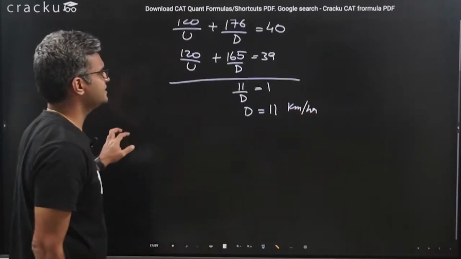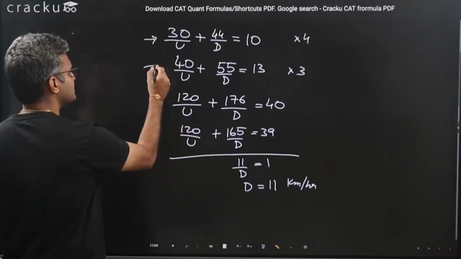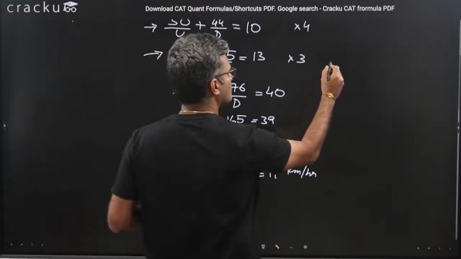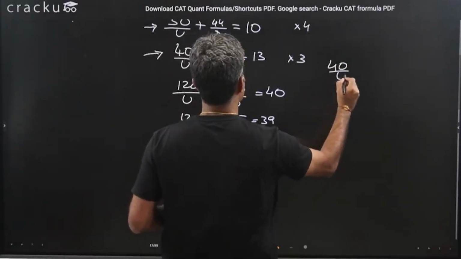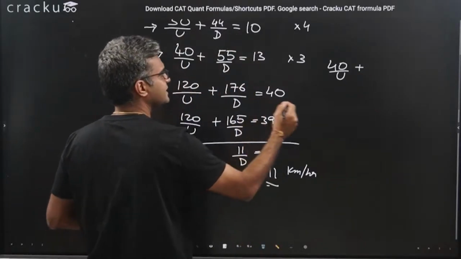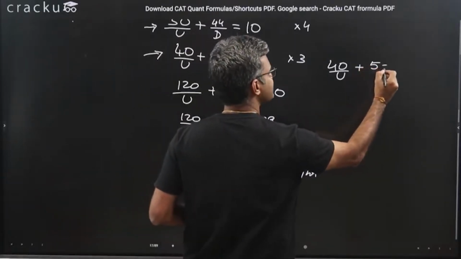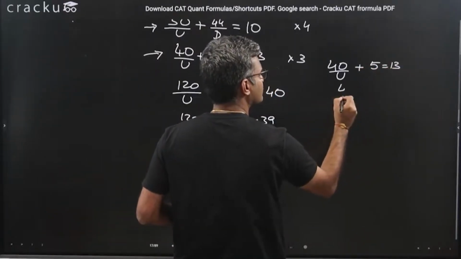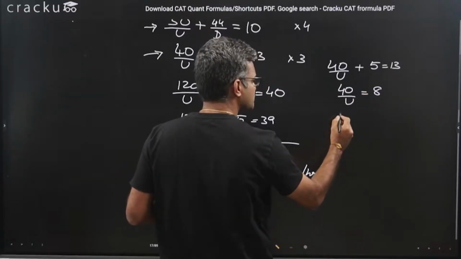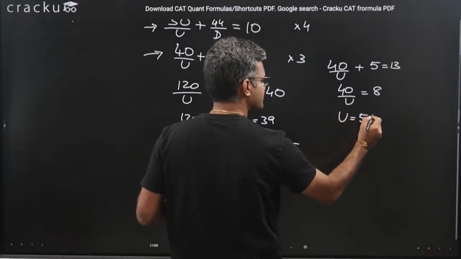We can substitute it in any one of the two equations. Suppose we are substituting it in this equation. This will be 40 by u plus 5, because 55 by d, d is 11, is equal to 13. 40 by u is equal to 8, or u is equal to 5 kilometers per hour.